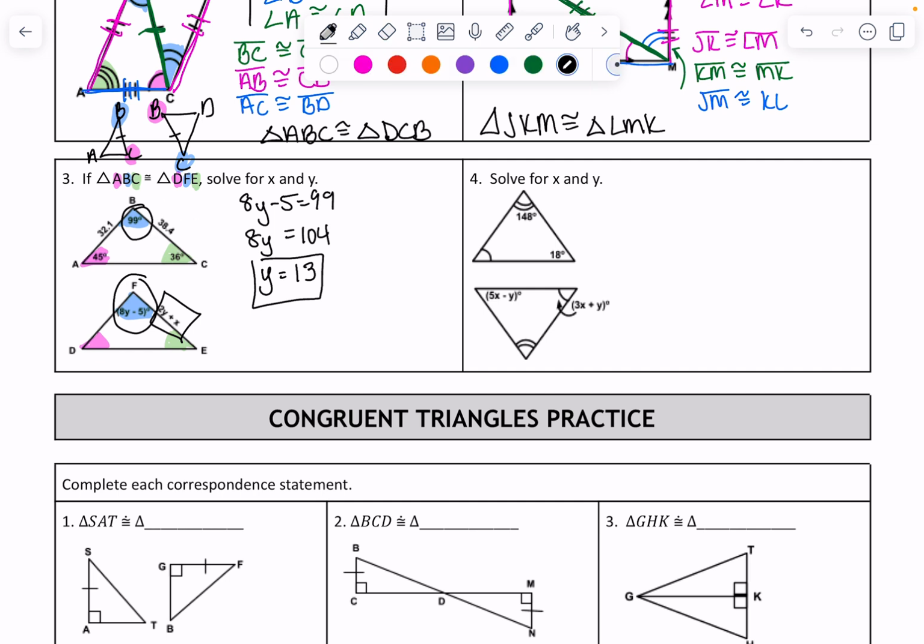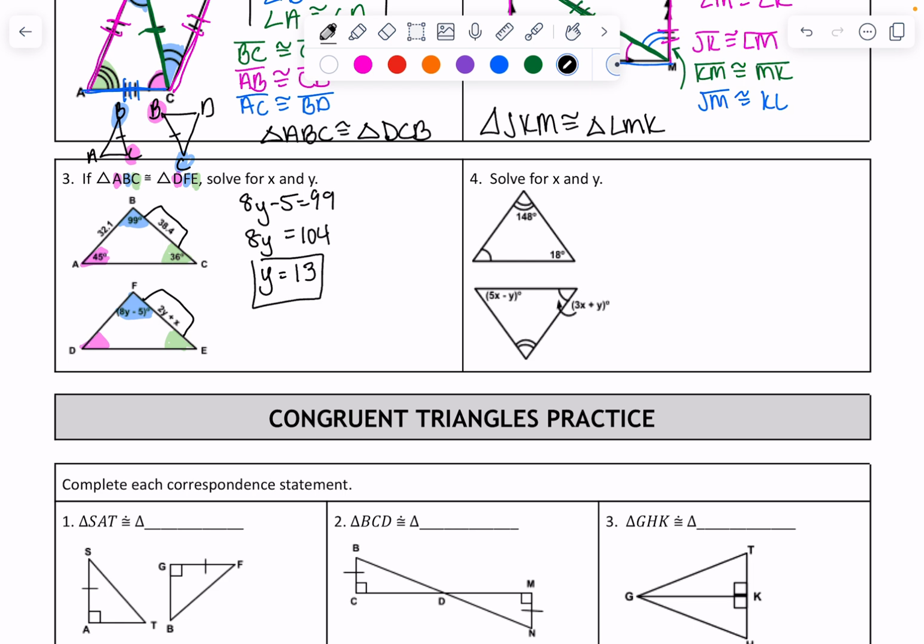Let's say they weren't oriented the same. How do you know what side goes with what? So this side is between blue and green, so you would have to go to the other side that's between blue and green. That's the way that works if they weren't oriented the same. What I mean by that is like these aren't oriented the same. So sometimes they won't be. And that's how you figure it out: the blue to green side has to go with the other blue to green side.